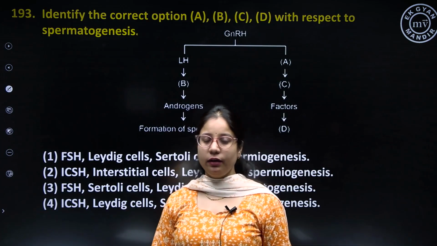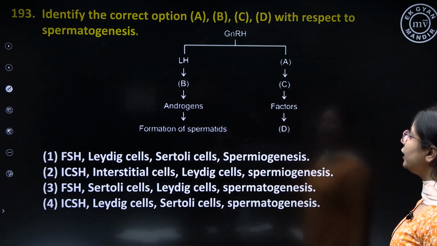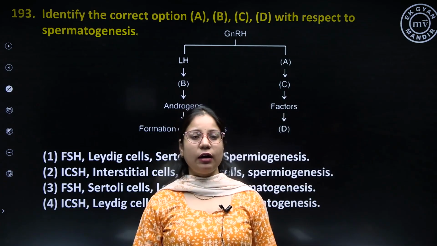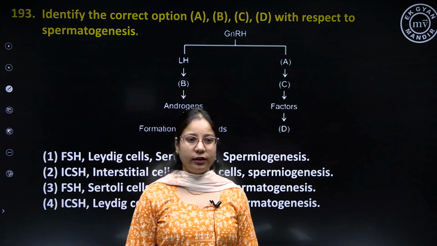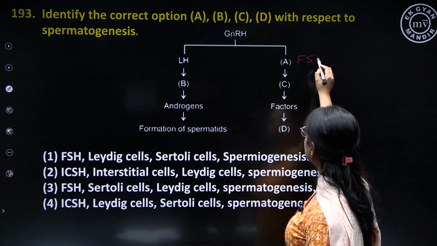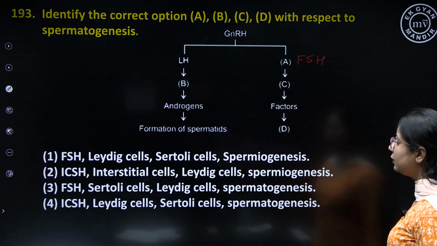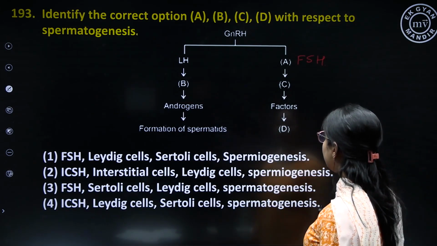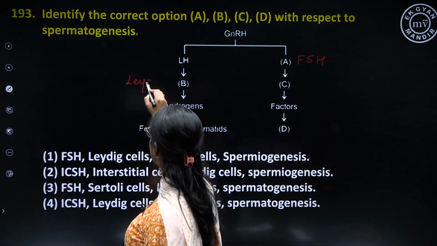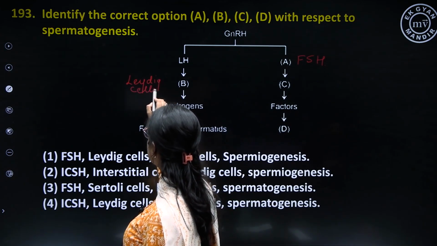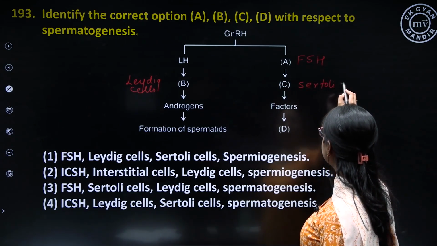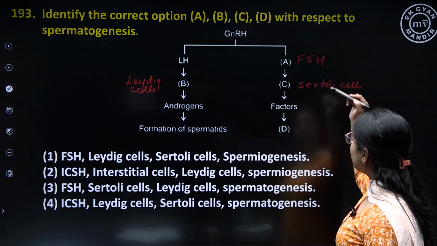Question number 193. Identify the correct option A, B, C, D with respect to spermatogenesis. So here there is a flow chart on hormonal regulation in the male reproductive system. We have LH and here this is FSH. Okay. So if you can see, LH will act on Leydig cells and FSH will act on Sertoli cells. FSH will act on Sertoli cells.